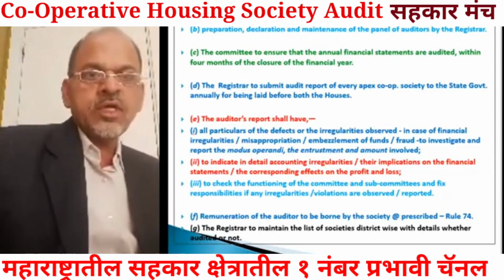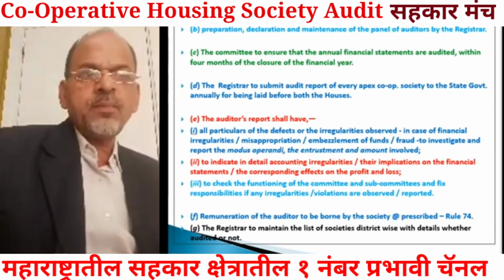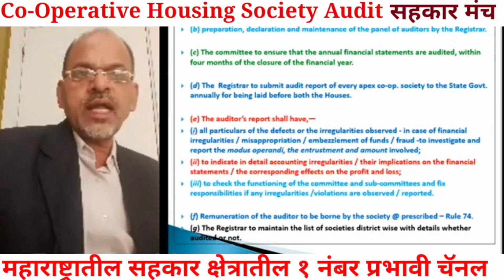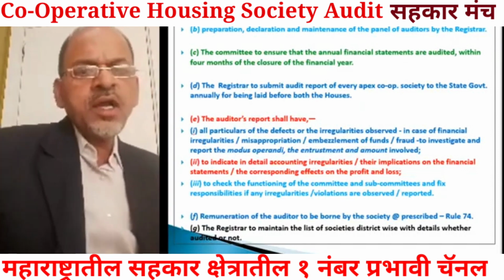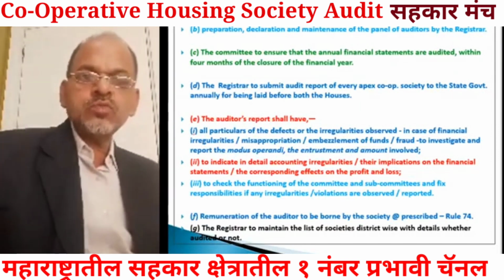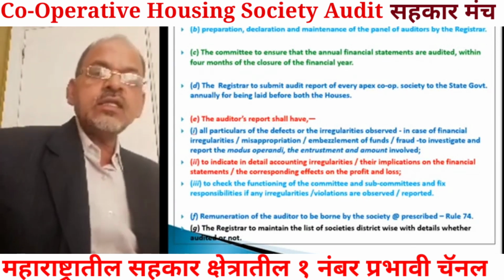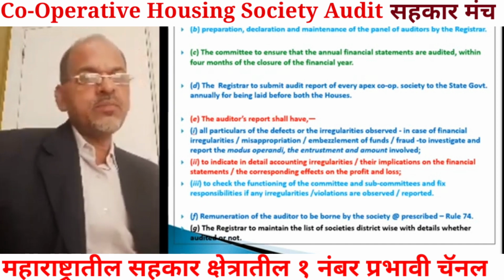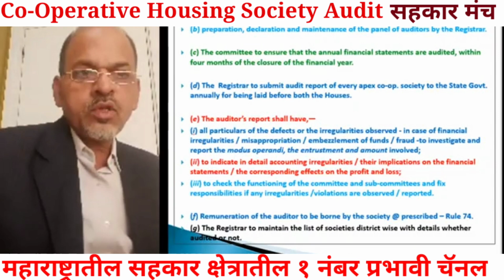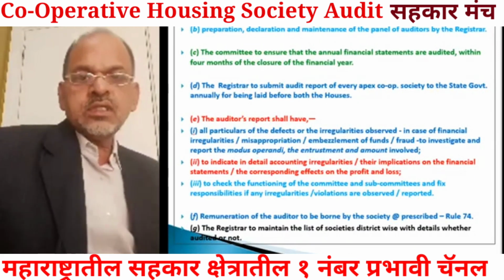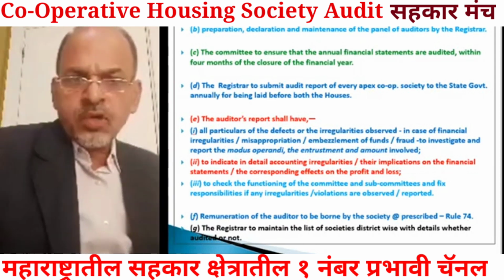The registrar is to submit the audit report of every Apex Cooperative Society to the state government annually for being laid before both the houses. We have seen earlier that the audit report of an Apex Cooperative Society is to be laid before both houses of the state legislature. That is why this report will be submitted by the registrar to be laid before the state legislative assembly.